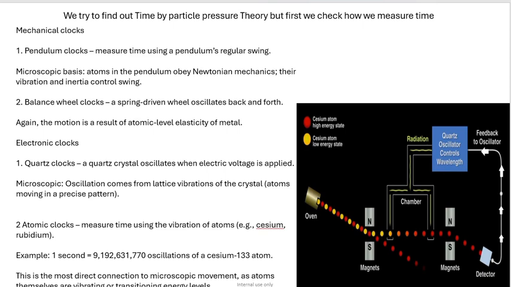Electronic clocks. 1. Quartz clocks. A quartz crystal oscillates when electric voltage is applied. Microscopic: oscillation comes from lattice vibrations of the crystal, atoms moving in a precise pattern. 2. Atomic clocks measure time using the vibration of atoms, for example cesium, rubidium. Example: 1 second equals 9,192,631,770 oscillations of a cesium-133 atom. This is the most direct connection to microscopic movement, as atoms themselves are vibrating or transitioning energy levels.